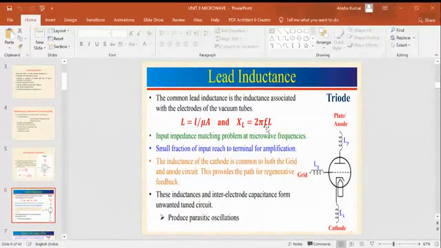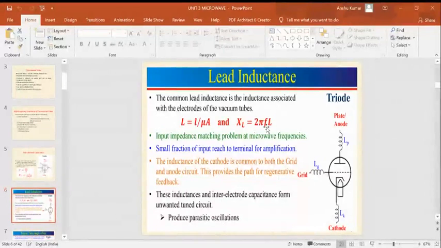So due to the reflections from the input port and output port, whatever input is given to the device, the triode, only a small fraction of the input will reach the terminal for amplification. Most of it is reflected back. Hence, the gain of the device decreases.